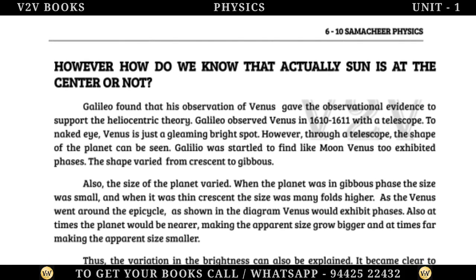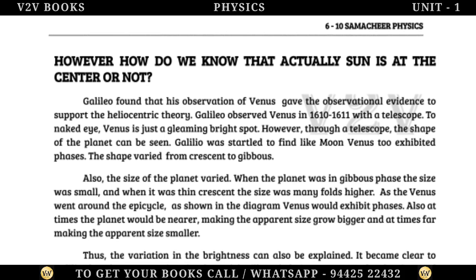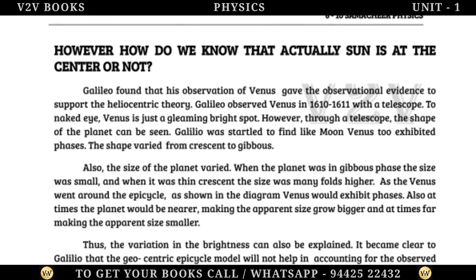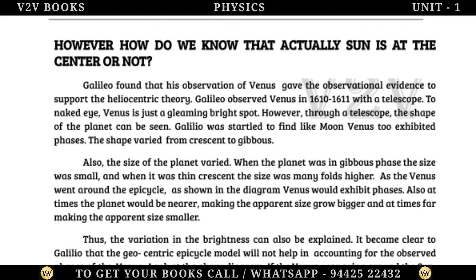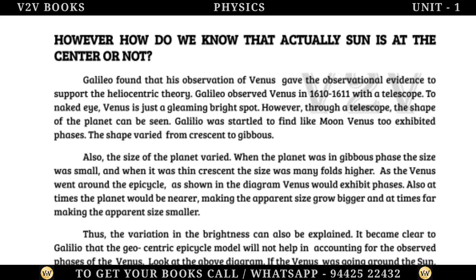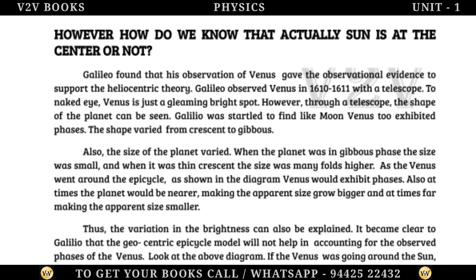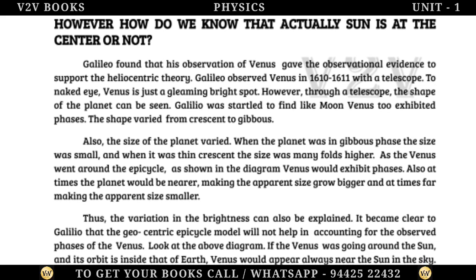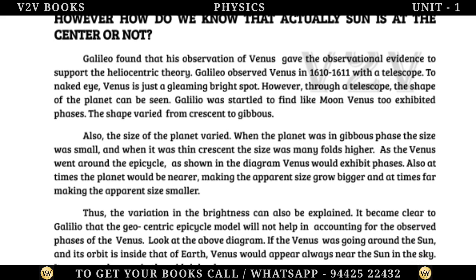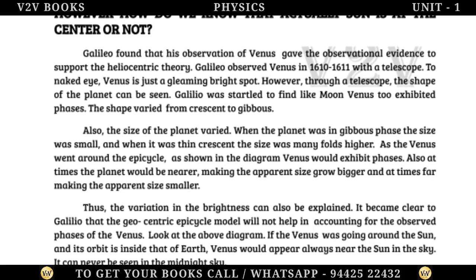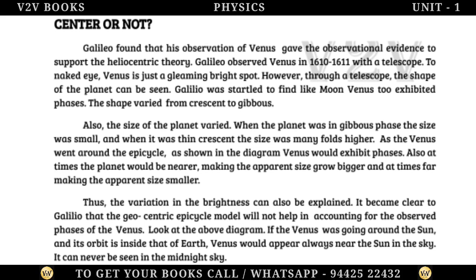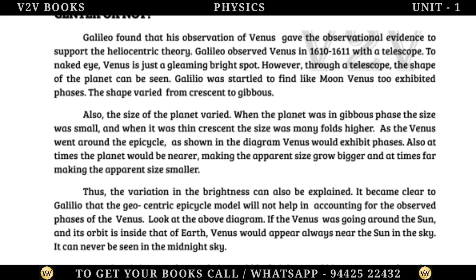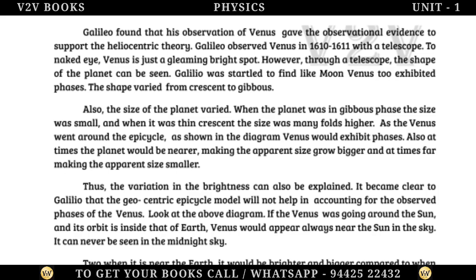However, how do we know whether the Sun is actually at the center or not? Galileo found that his observation of Venus gave the observational evidence to support the heliocentric theory. Galileo observed Venus in 1610 to 1611 with a telescope. To the naked eye, Venus is just a gleaming bright spot. However, through a telescope, the shape of the planet can be seen. Galileo was startled to find that, like the Moon, Venus too exhibited phases. The shape varied from crescent to gibbous.